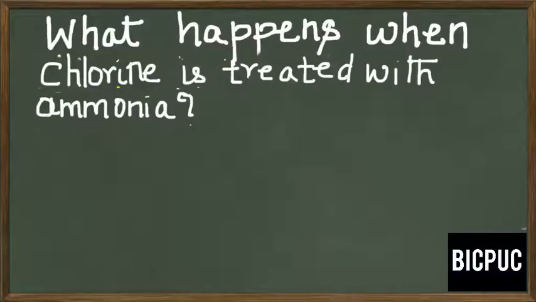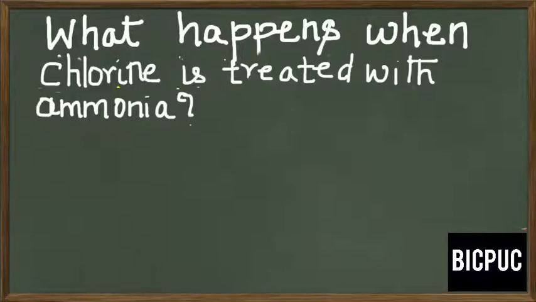Let us understand what happens when chlorine is treated with ammonia. Here we need to be careful because chlorine will react with ammonia in two different ways. Chlorine will react with excess of ammonia, forming nitrogen and ammonium chloride. But when excess of chlorine is treated with ammonia, it forms nitrogen trichloride.